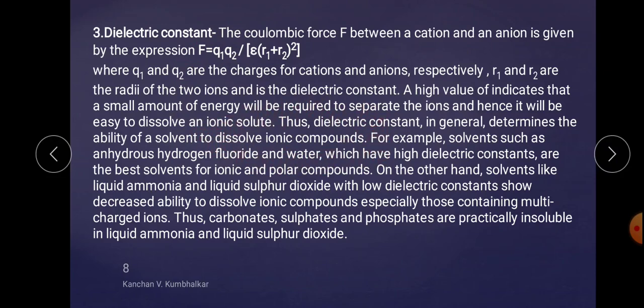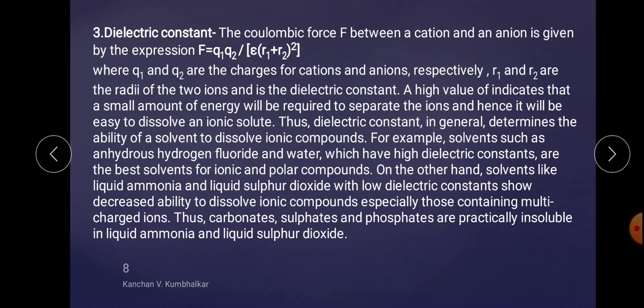Thus, the dielectric constant in general determines the ability of a solvent to dissolve ionic compounds. For example, solvents such as anhydrous hydrogen fluoride and water, which have high dielectric constants, are the best solvents for ionic and polar compounds. On the other hand, solvents like liquid ammonia and liquid sulfur dioxide with a low dielectric constant show decreased ability to dissolve ionic compounds, especially those containing multi-charged ions.